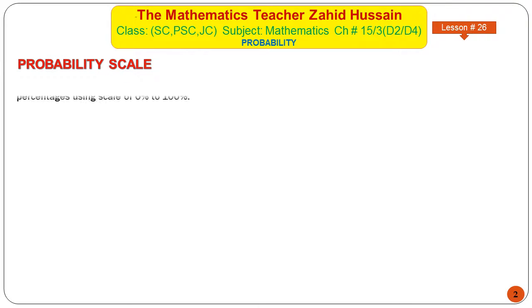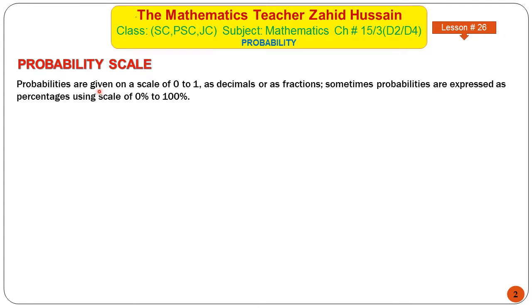Probability scale. Probabilities are given on a scale of 0 to 1, as decimals or fractions. Sometimes probabilities are expressed as percentages using a scale of 0% to 100%. 0 is the probability of something that is impossible.